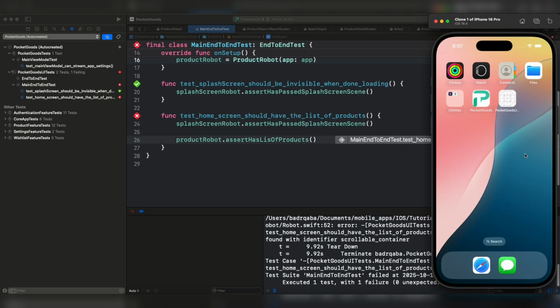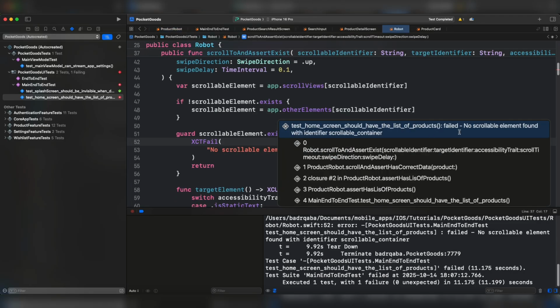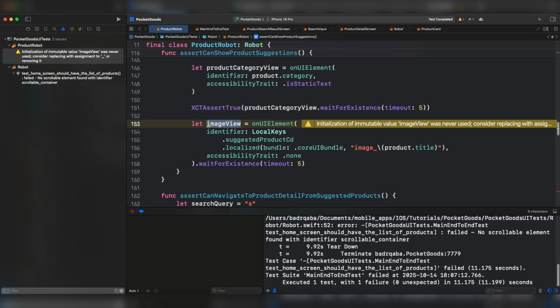And we have an error. We have the error under the scroll and assert: no scrollable element found with identifier scrollable container. Let's first of all mark this with unused.